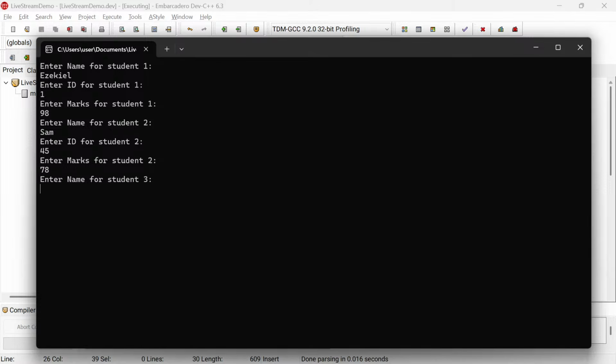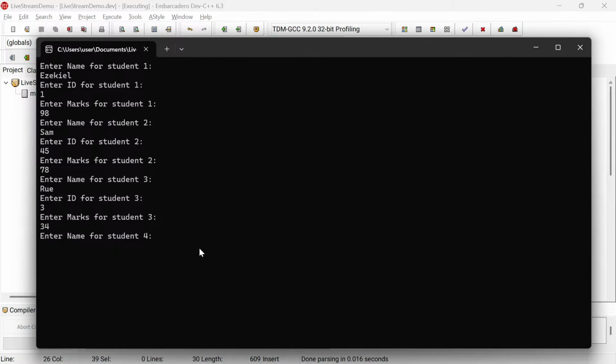Let me enter the name for student 3, let me say Ru, and then the ID, let me say student number 3, and then the mark, let me just put 34, and then enter student. Oh, I'm supposed to take 5, right?